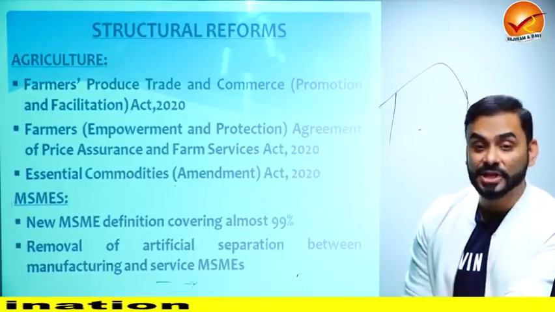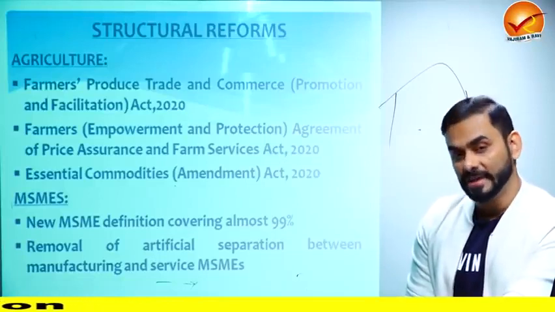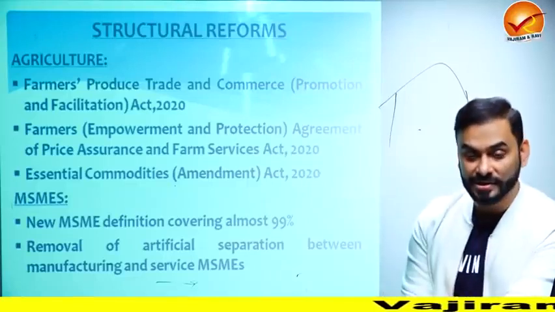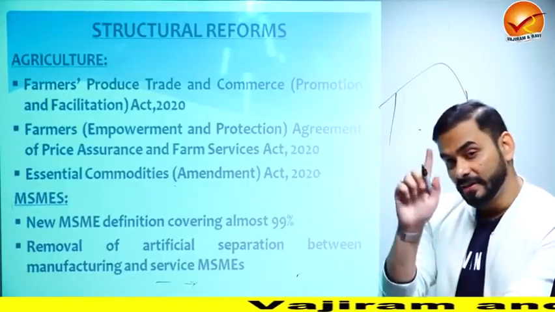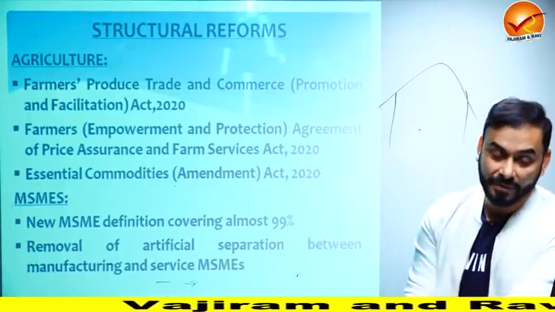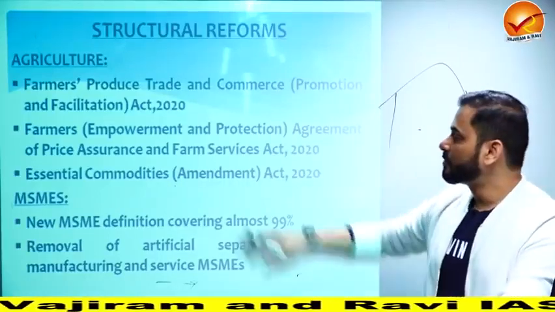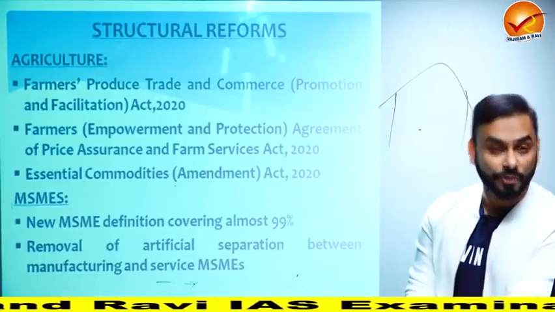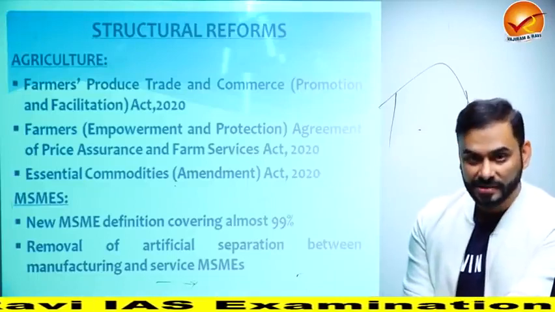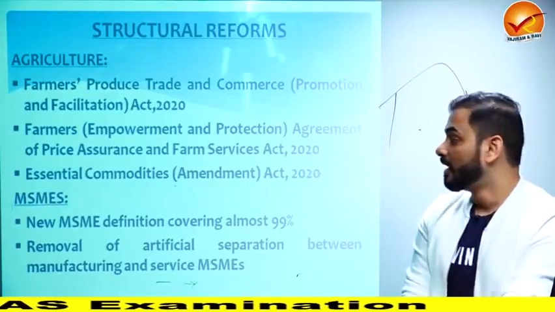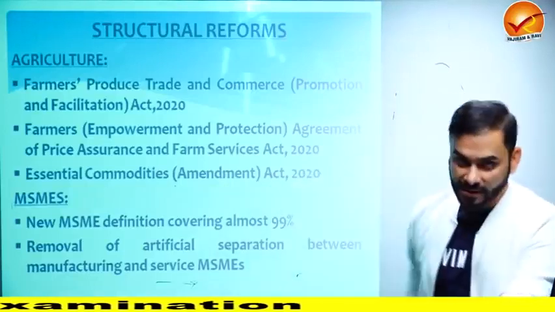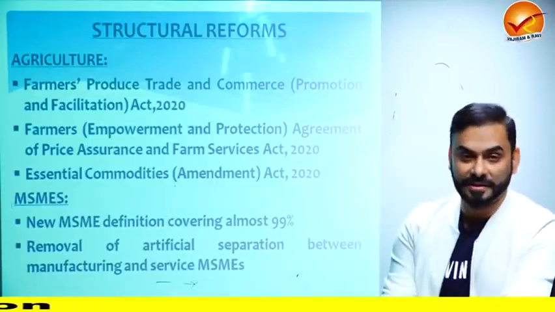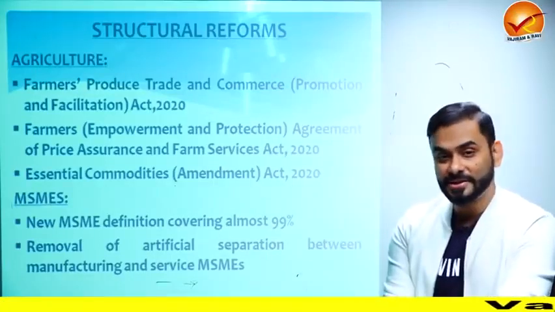So the government said that essential commodities were important in the 1950s and 60s. They were created to make sure that there is a smooth supply of certain goods and services. But today the things have changed. So the government has changed the list of essential commodities. For example, today mask is an essential commodity, so nobody can charge you beyond a certain price for a normal mask. All right. So the government has made some changes in this list. Next, you all know about the farmers bill, these two bills. I won't waste your time, but I'll just give you two quick points.